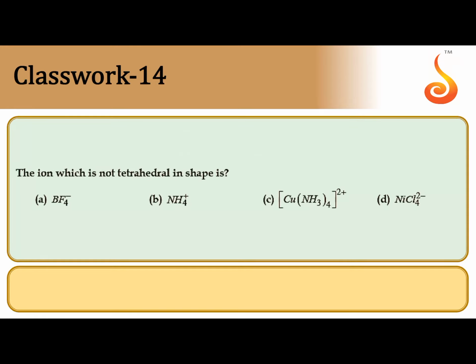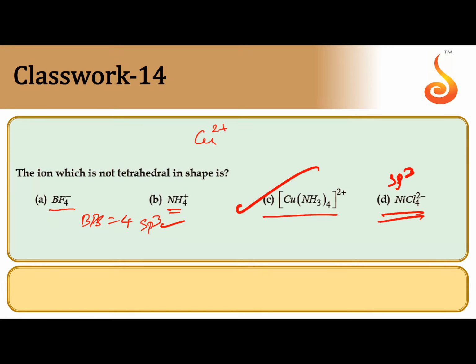In the ion which is not tetrahedral in shape: BF4 minus has 4 bond pairs, sp3 hybridization. In NH4 plus also the same hybridization. In nickel tetrachloride, just now we have discussed sp3 hybridization, tetrahedral shape. So the correct answer is C.